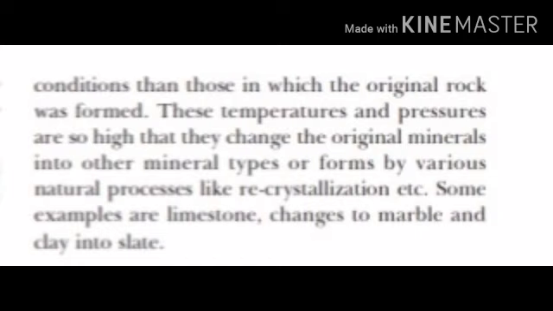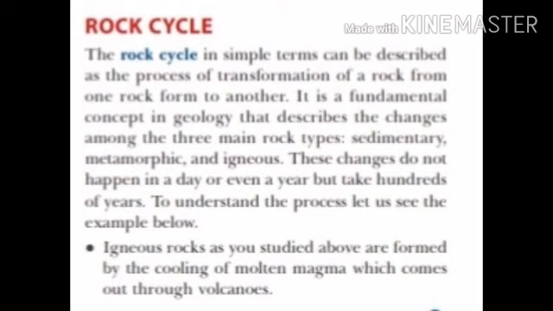Now, this slate and quartzite, that is the metamorphic rocks, are used in flooring, such as road bases and houses and hotels. Now all these three rocks we have discussed, but there is a kind of cycle that operates. Now let's understand the rock cycle. So the first thing is, what is the rock cycle? Rock cycle is a transformation from one rock structure to another rock structure. So we have three rocks, that is igneous, sedimentary and metamorphic rocks.